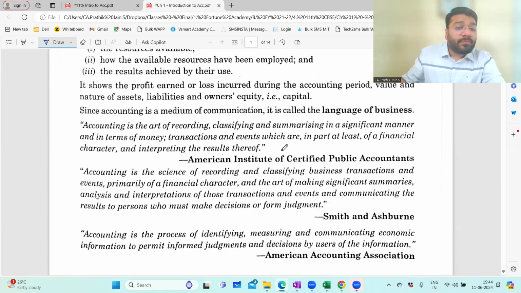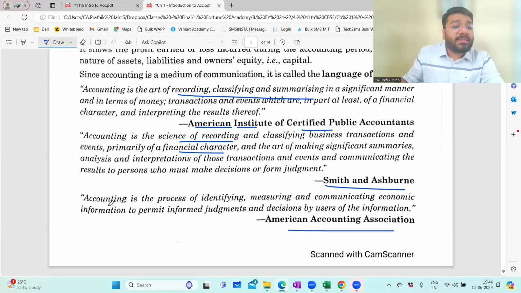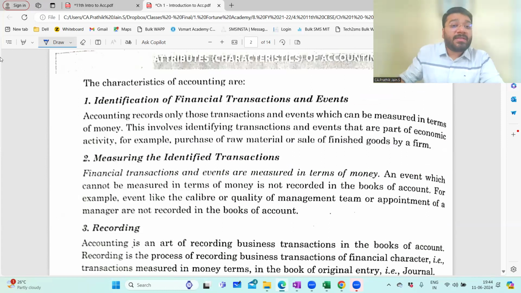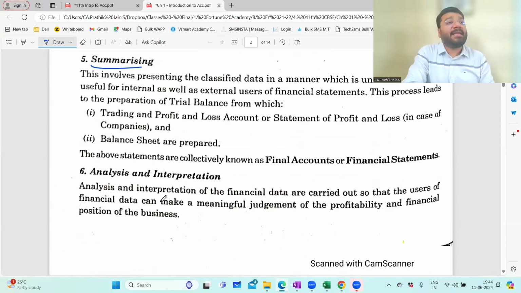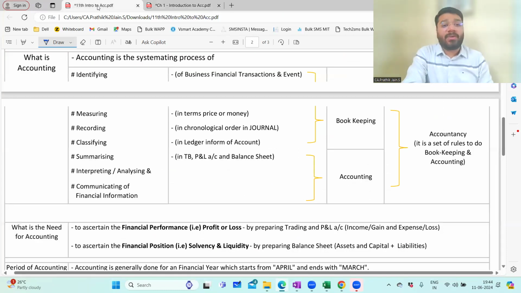Now, if you come down to the American Institute of Certified Public Accountants, they have their own definition. Smith and Ashburn have their own definition. The American Accounting Association says accounting is a process of identifying, measuring, communicating. If you come down to the characteristics of accounting, they start with identification, measuring, recording, classifying, summarizing, analyzing, interpreting, communication. If I teach like this, what will happen? Will you understand head or tail? Not possible.